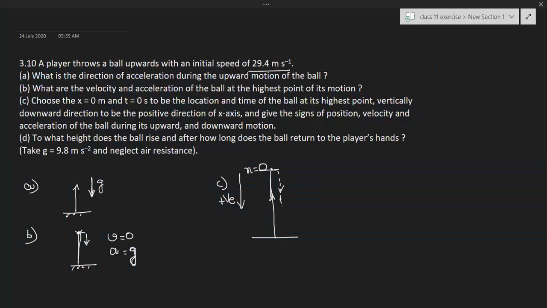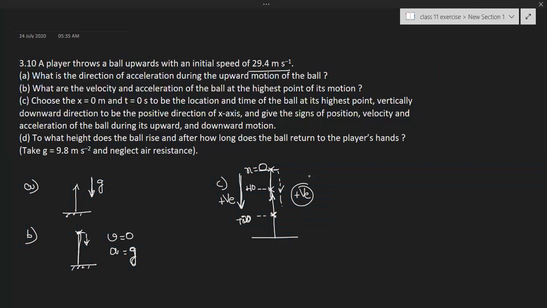So while it is going upward, suppose the object is at this point, I can say this is plus 20 meters, because it is on the positive side. If the object is here, the position is plus 10 meters. So here position is positive with respect to the highest point. This is on the right side, so position is positive.